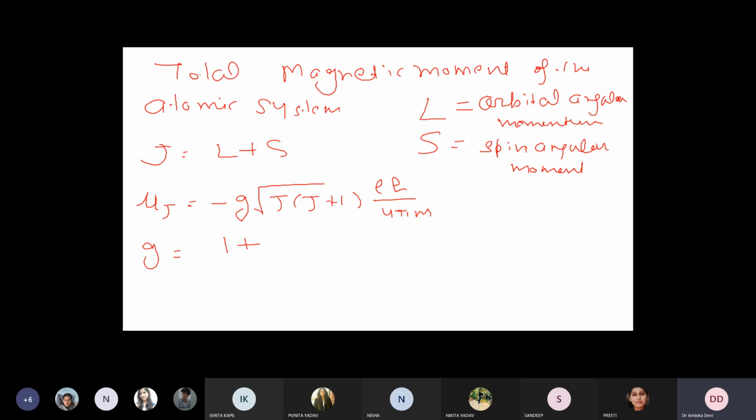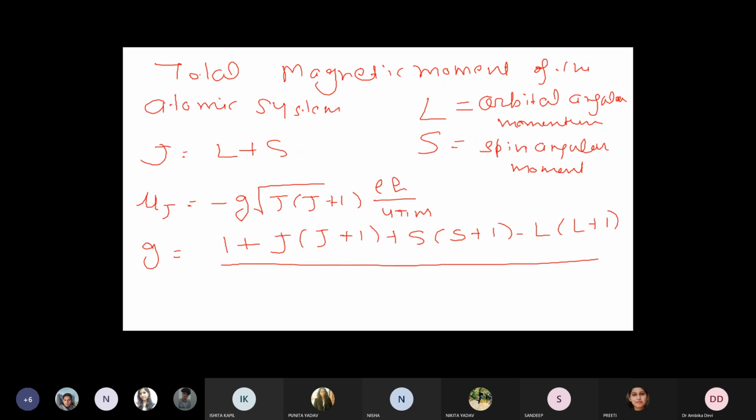So G can be calculated by using the expression 1 plus J into J plus 1 plus S into S plus 1 minus L into L plus 1 divided by 2J into J plus 1.